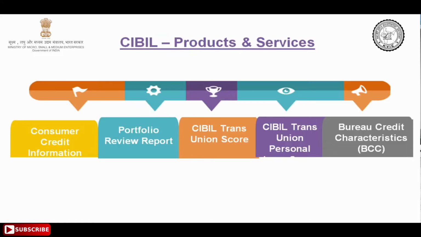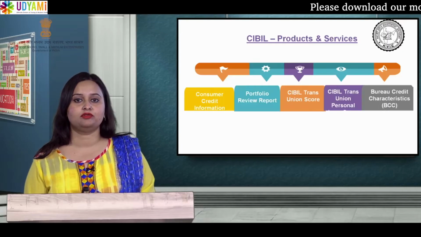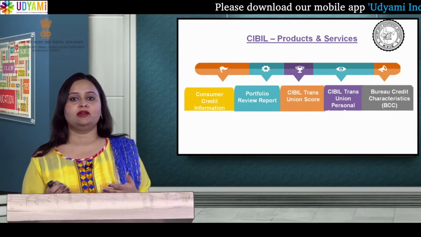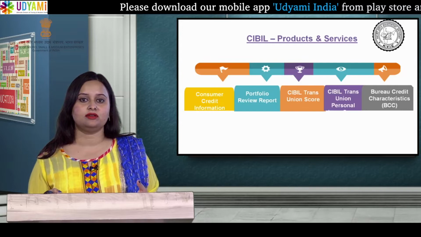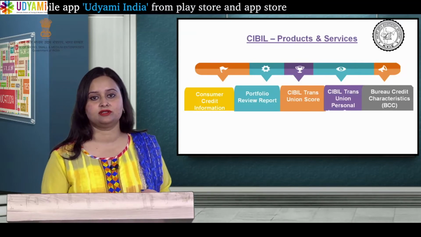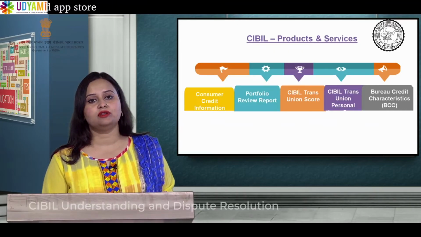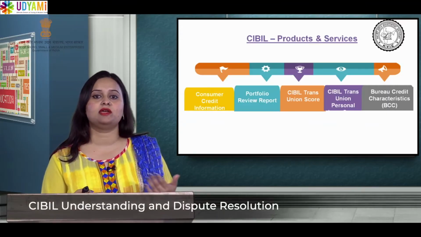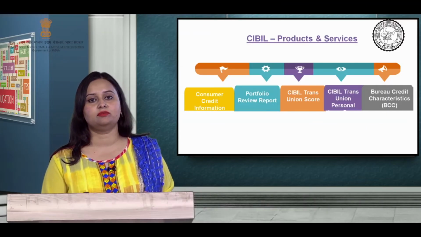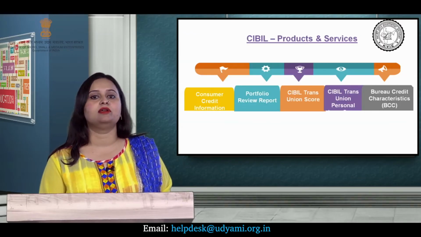The first one is consumer credit information, all his past information. See, the history of the borrower is used to predict the future, because granting any kind of loan, any kind of credit, in a way involves some amount of risk. So, by this CIBIL score we try to reduce that risk. The risk involved in extending credit, we try to reduce it by reading into the past behavior, the past history of that particular borrower, and the borrower can be a consumer borrower